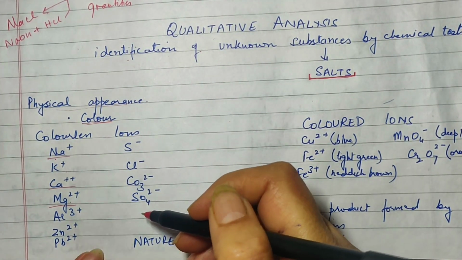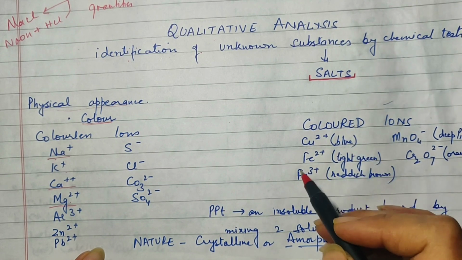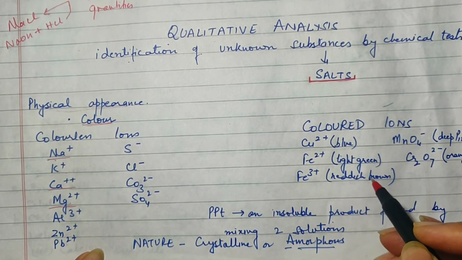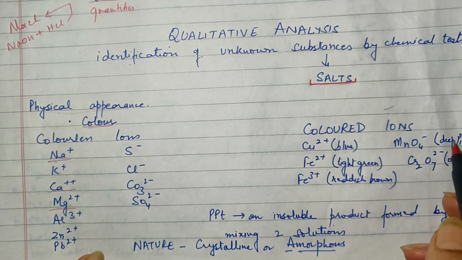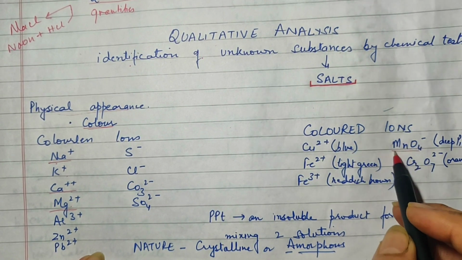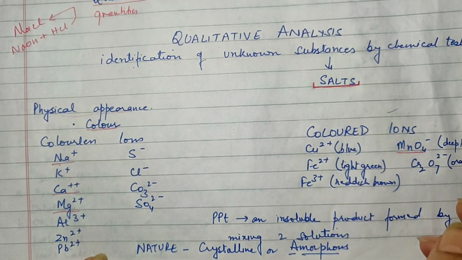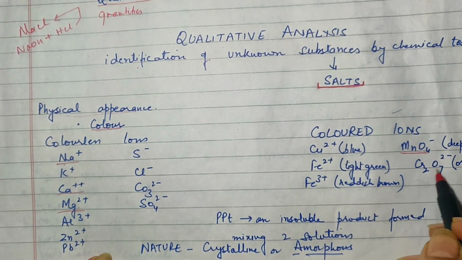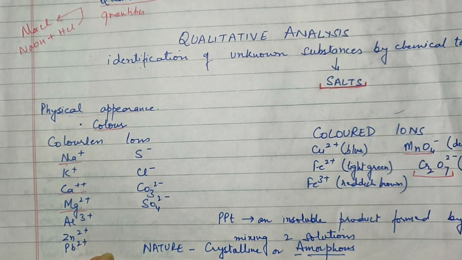While there are some colored ions: copper salts are always blue or greenish blue. Ferrous ions are light green. Ferric ions are reddish brown. And similarly, permanganate is deep pink, for example, potassium permanganate. Because of the presence of this permanganate, potassium permanganate is deep pink in color. Similarly, dichromate is orange in color. Potassium dichromate or ammonium dichromate are orange in color because of the presence of this particular ion.